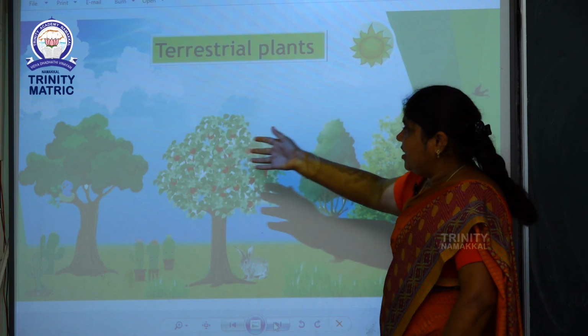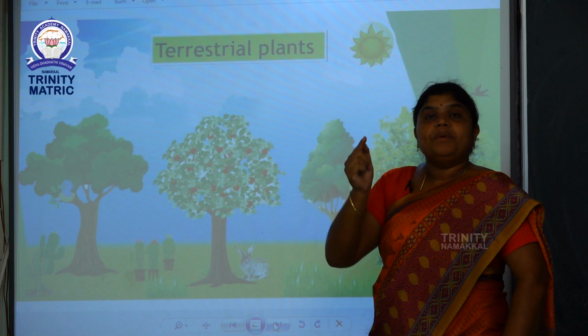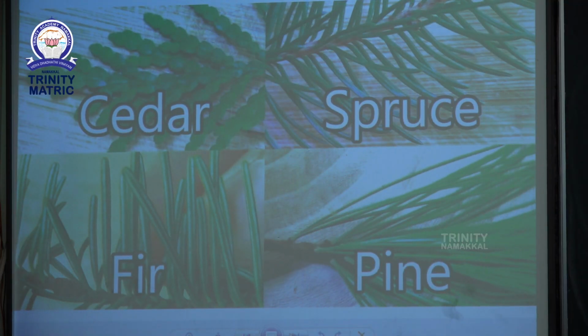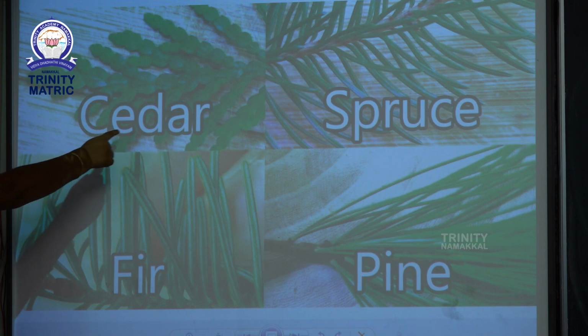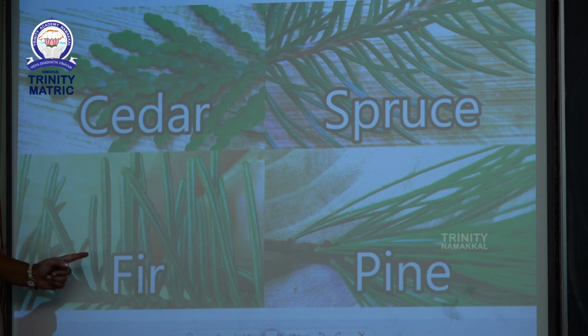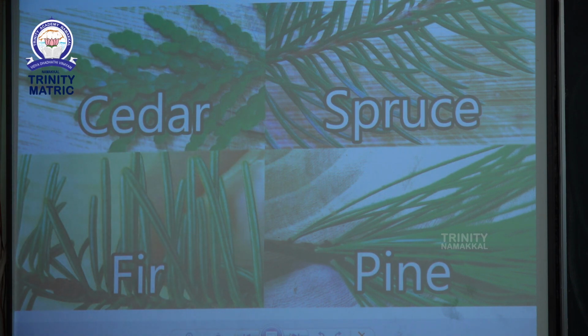Some of the trees are available here. Now we see the picture one by one. See this plant. These plants live in hills areas. For example, first one is cedar, second one is spruce, third one is fir, fourth one is pine tree. These trees live in hills areas.